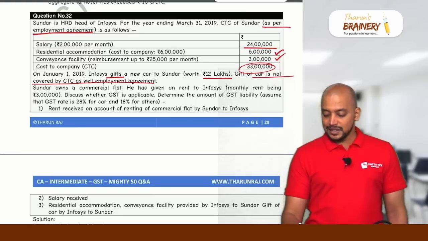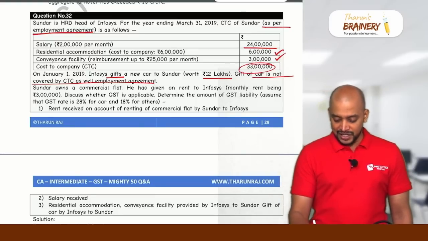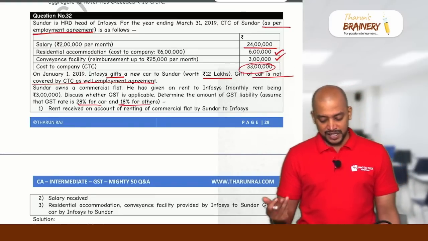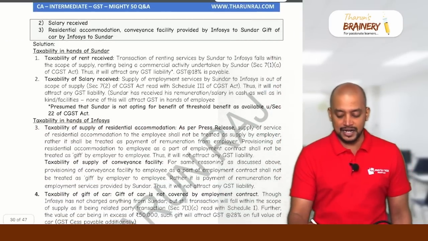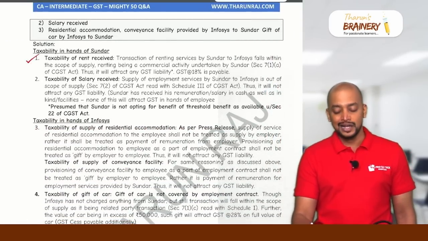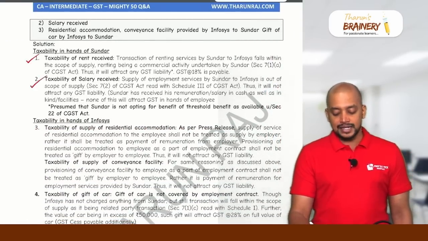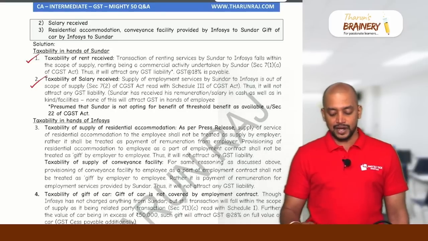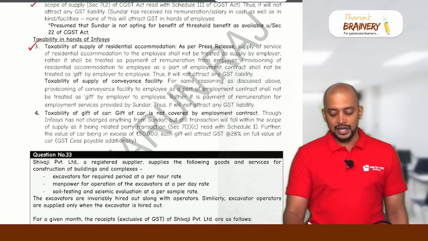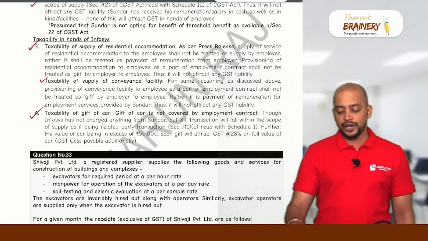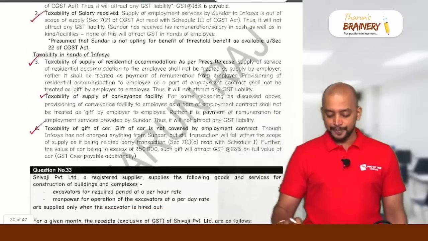Discuss whether GST is applicable. Assume that the rate of GST is 28% for car and 18% for others. So each and every point we need to explain and write. First, salary and rent in the hands of Sundar, rent received and salary whatever is received. Then taxability of supply of residential accommodation and conveyance facility, then gift of car. So all these points we need to elaborate and write.